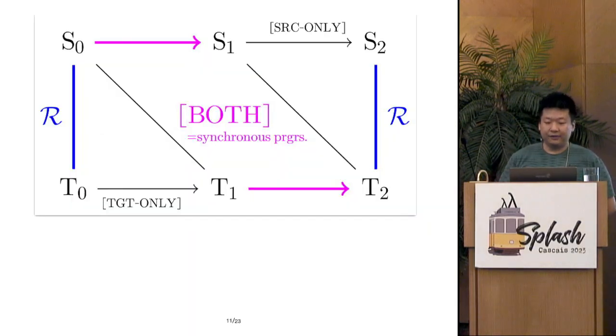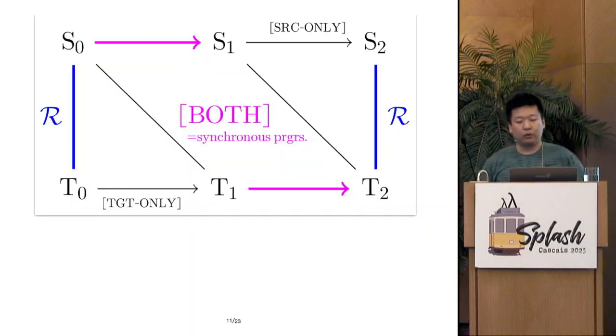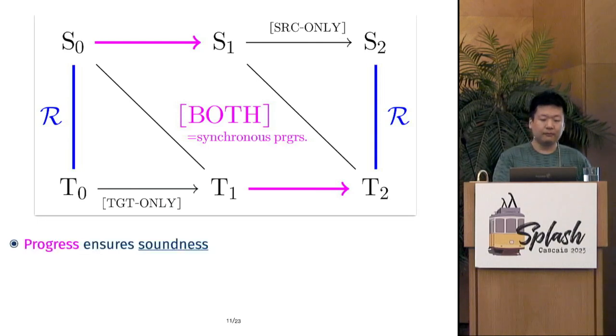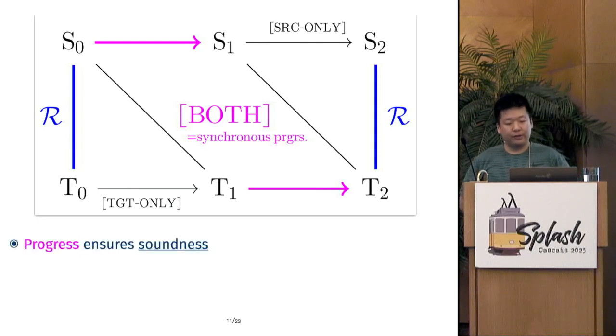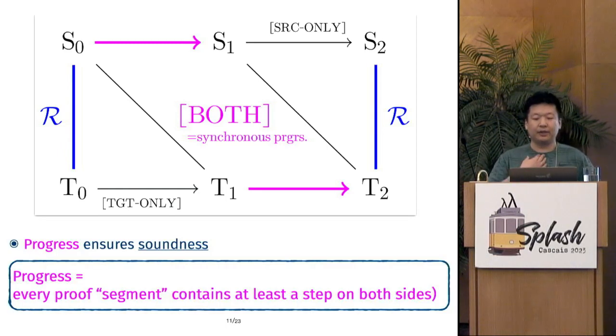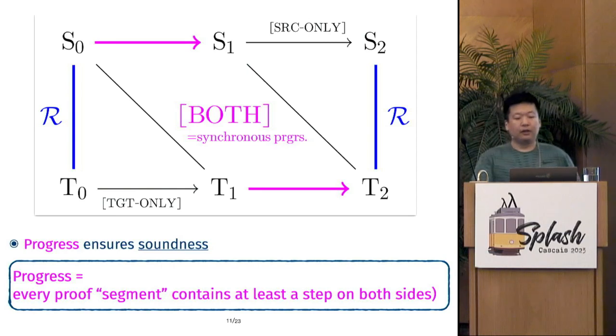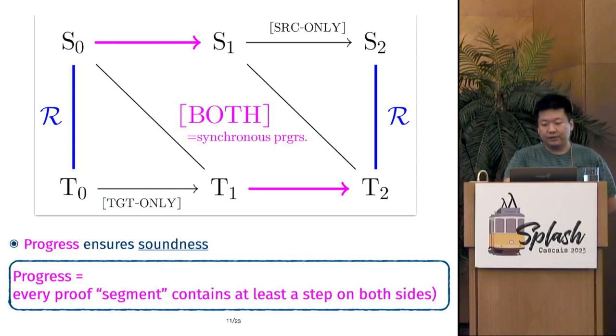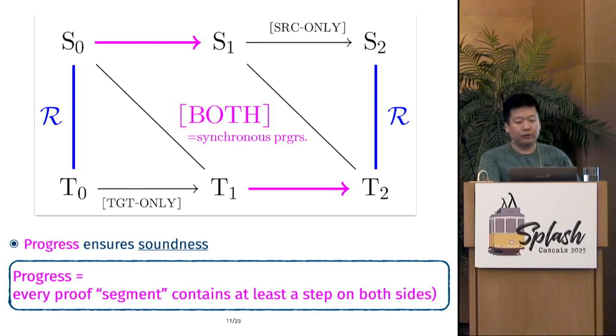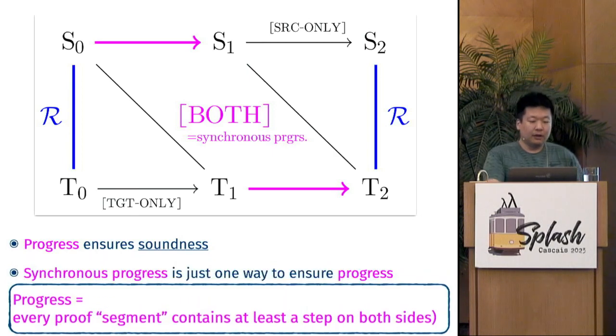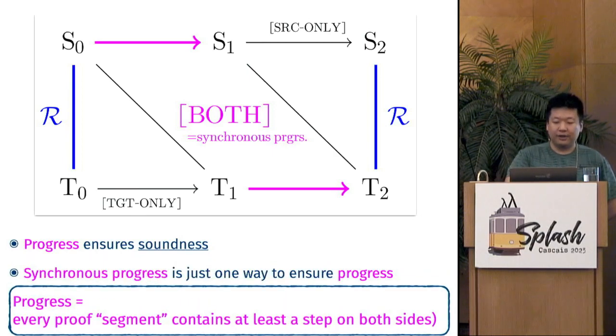The answer is yes. And the key idea of FreeSim could be pictorially described as follows. To begin with, progress is what ensures the soundness of a simulation technique, where progress means that every proof segment, a proof starting from R until it comes back to R, contains at least a step on both sides. What existing simulations enforce is what we call a synchronous progress, meaning that it should execute the both rule. However, the synchronous progress is just one way to ensure progress.